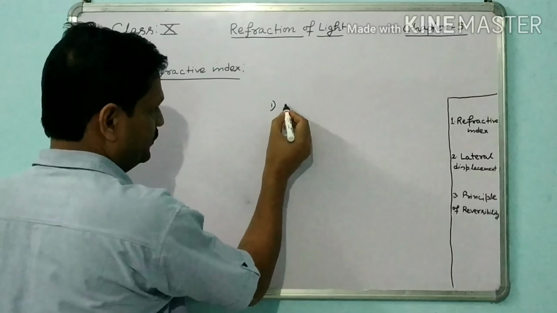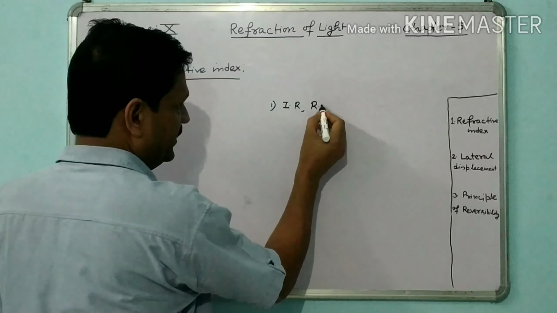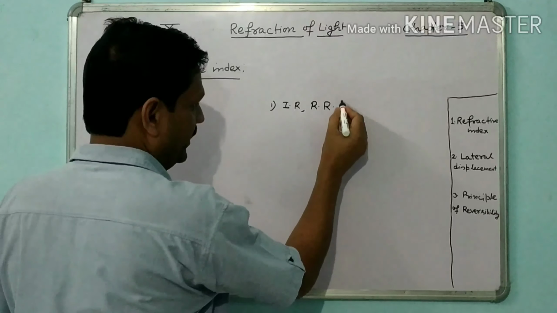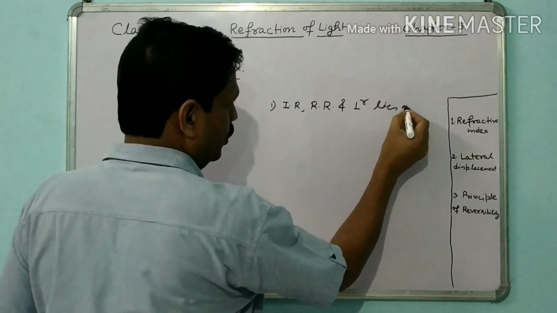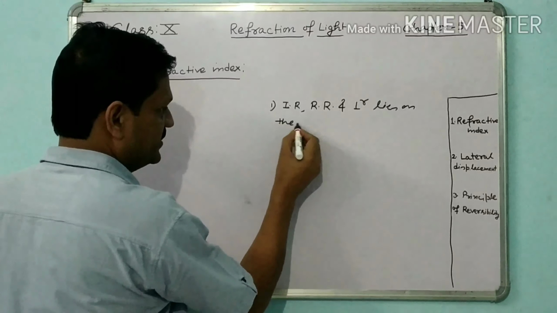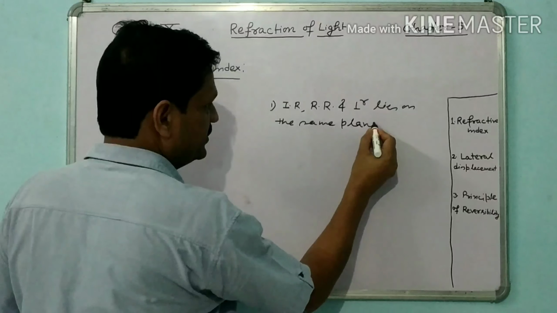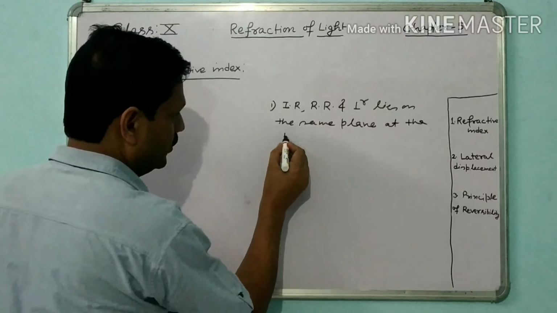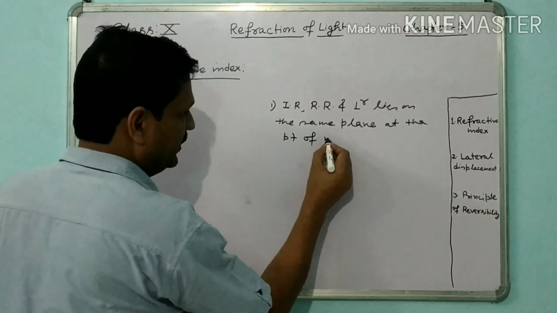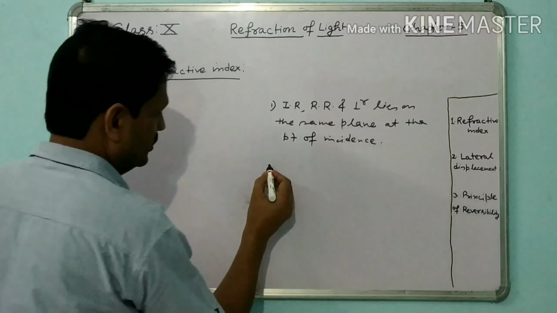First law: the incident ray, refracted ray and normal lie on the same plane at the point of incidence. This was the first law.